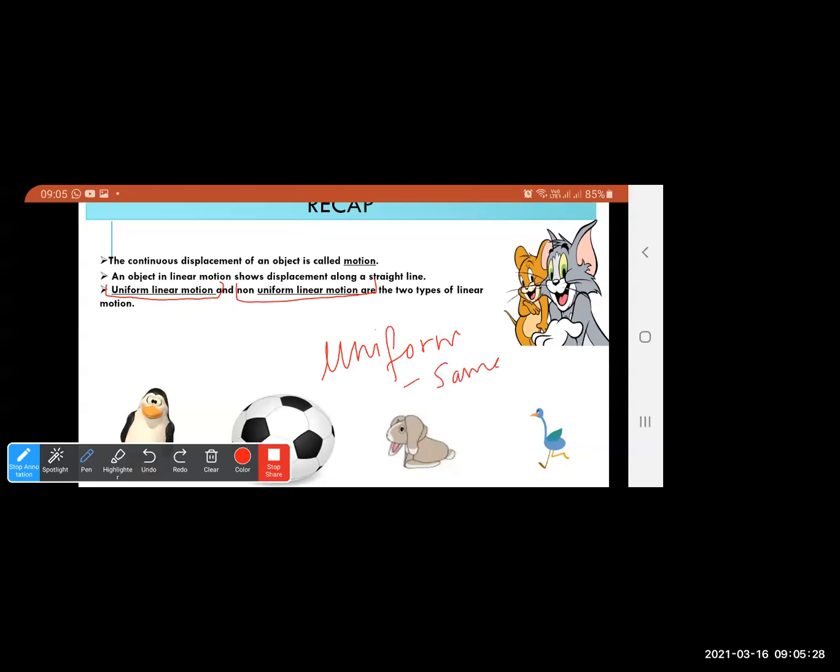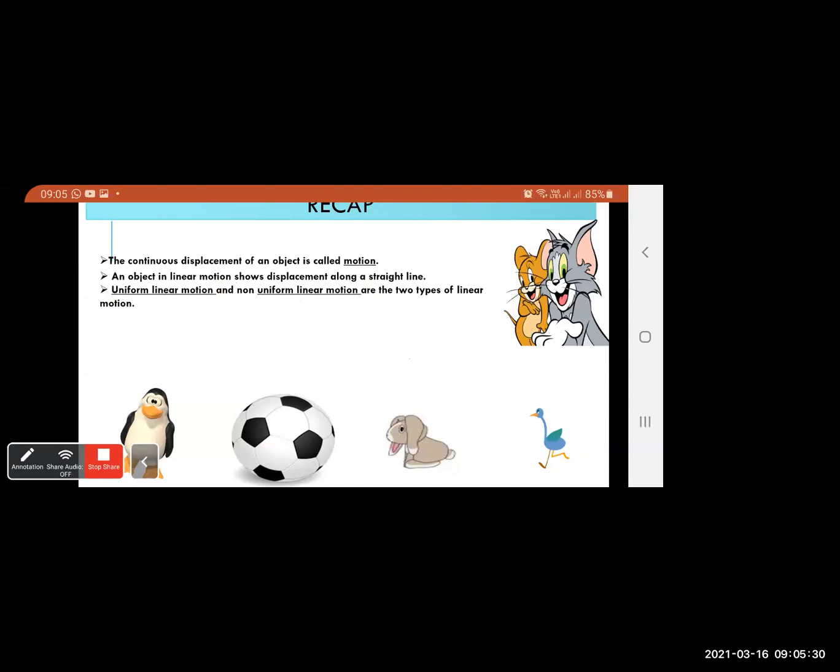Here uniform stands for the speed. If the speed is same while it is moving, we call it uniform linear motion. And if it is not same, if the speed is different, we will call it non-uniform linear motion.